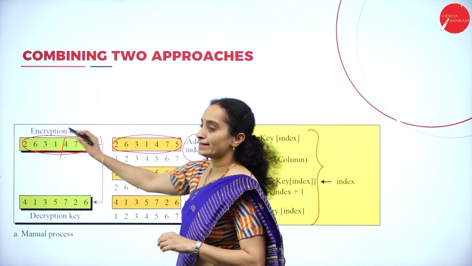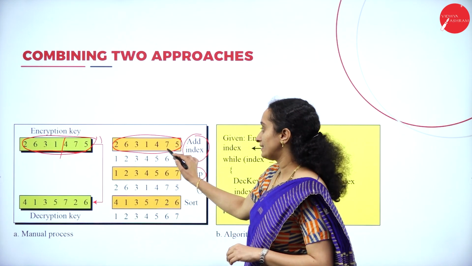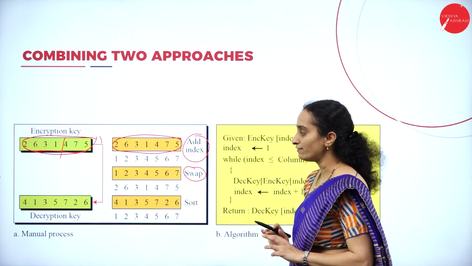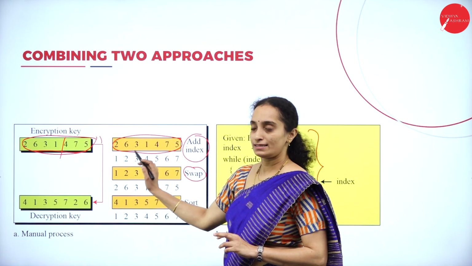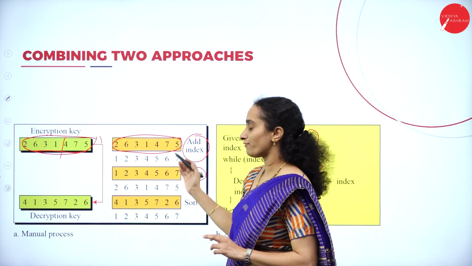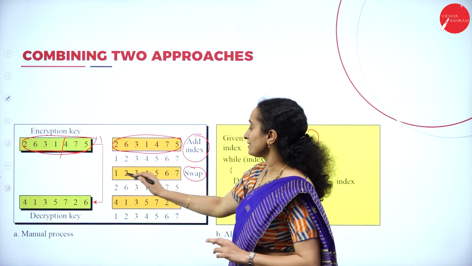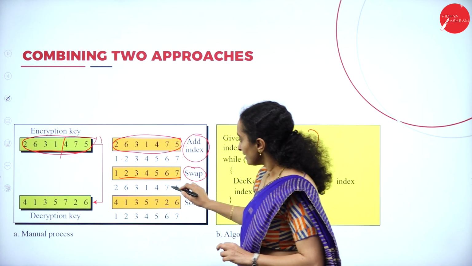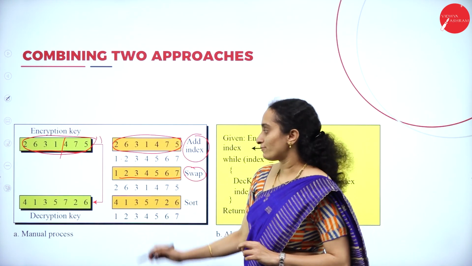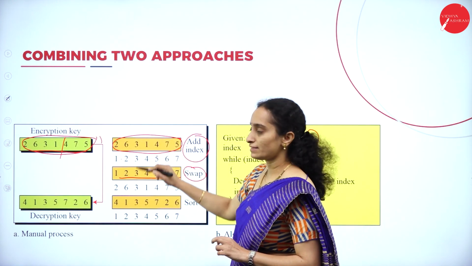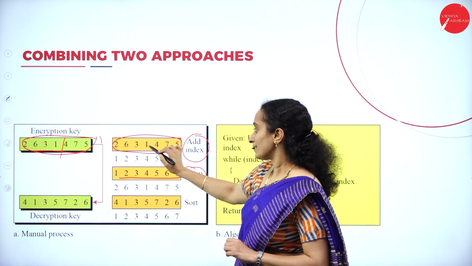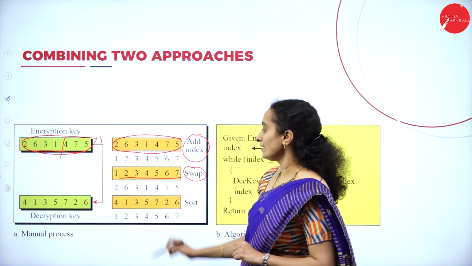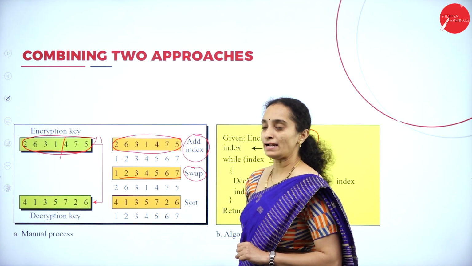We are going to add the key into the table, key table, 2631475, and the index is written here 1, 2, 3, 4, 5, 6, 7. This index will be written in the key table, and this index value will be compared with the key, that is encrypted key, and will be replacing the encrypted key.